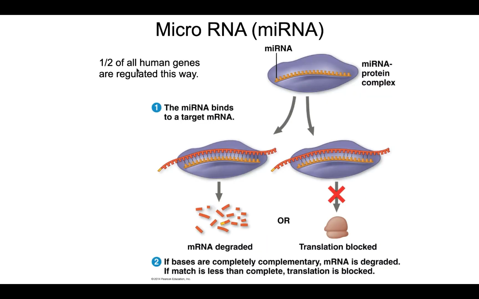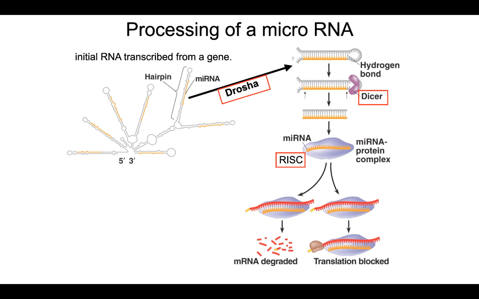Now, the transcription and processing of a microRNA is fairly complex. Let's take a look at it. So here is an RNA. Okay, this is an RNA that is going to encode a specific microRNA. So this is an example of an RNA that's encoded within a gene that won't go on to encode protein, just like transfer RNAs and ribosomal RNAs and small nuclear RNAs. There's lots and lots of different RNAs that are encoded by genes that, when transcribed, act and function as an RNA. This is one of those cases.